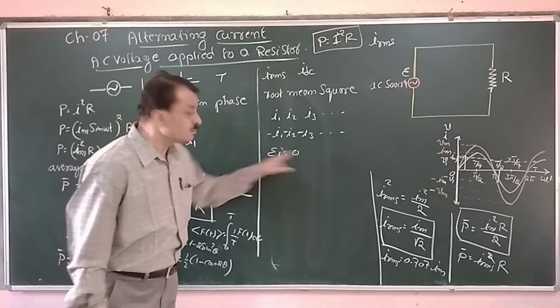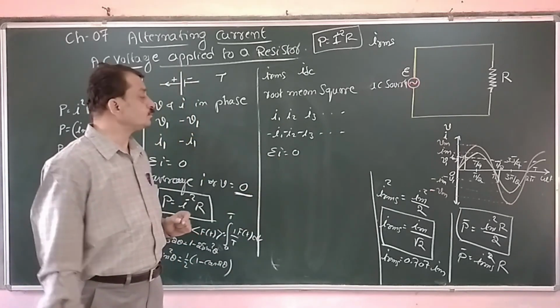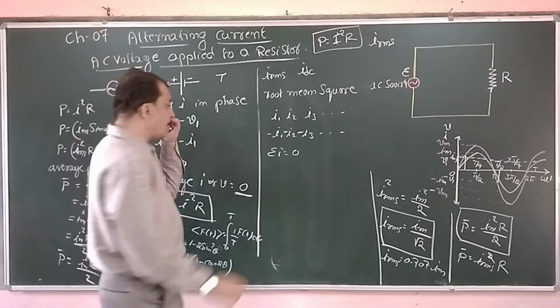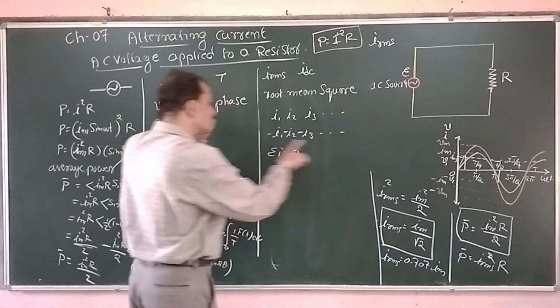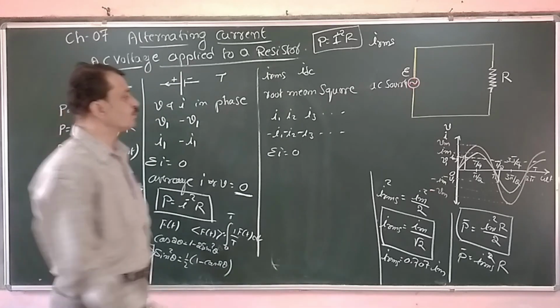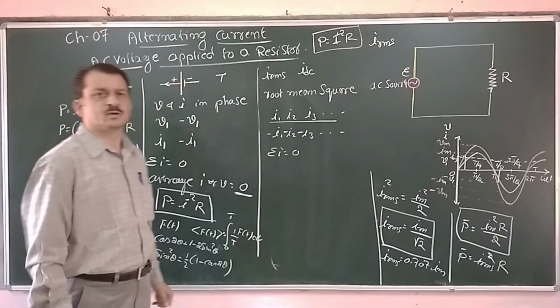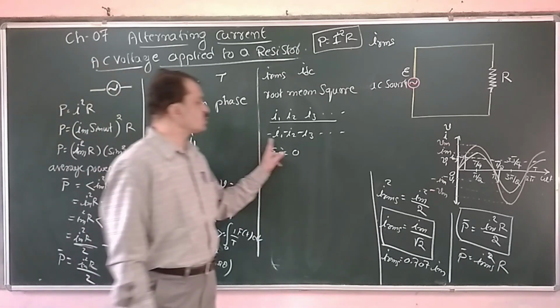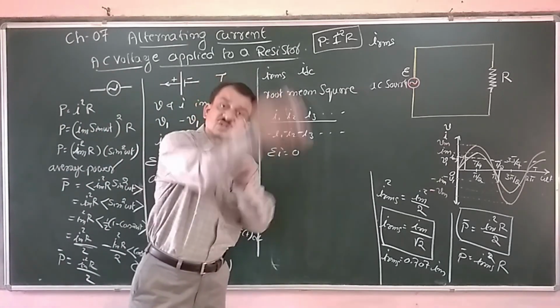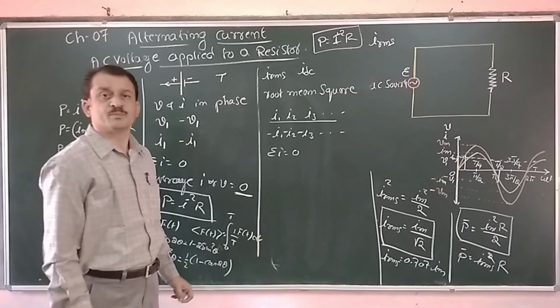In order to overcome this discrepancy, we are using the square of the instantaneous values. If you square all the positive values, we get positive values. If you square all the negative values, then also we get positive values.